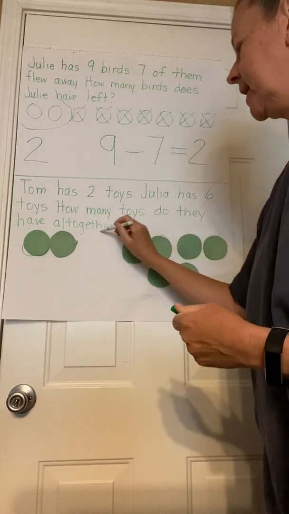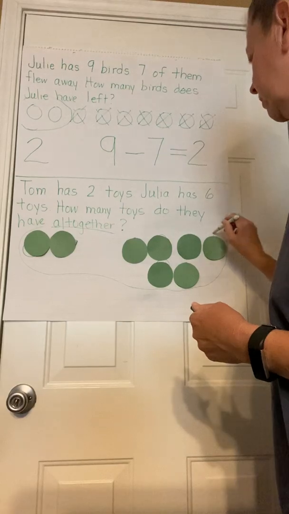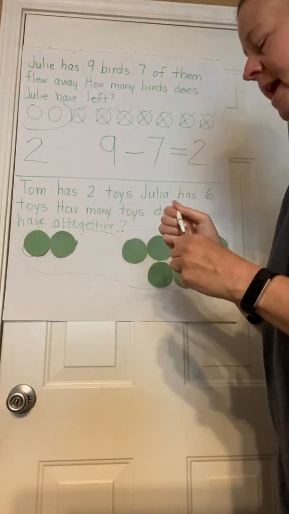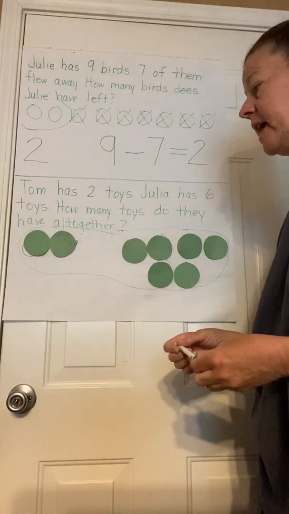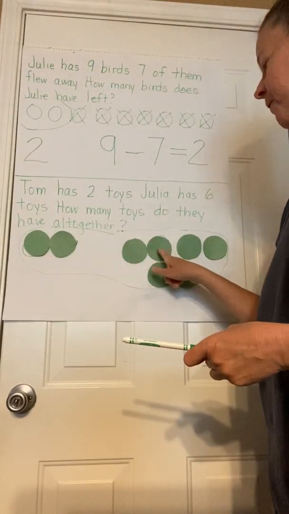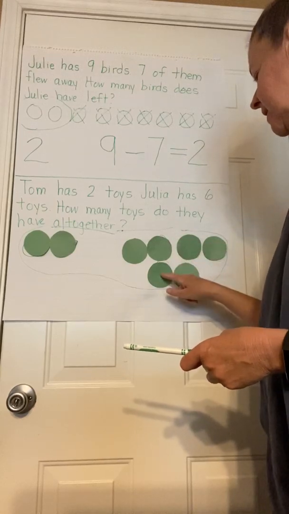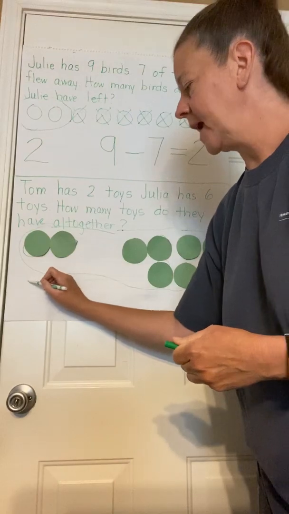So what I tell my kids, when it's all together, we put a big circle around all of them. And then we don't just guess, we have to count how many do they have all together. Ready? 1, 2, 3, 4, 5, 6, 7, 8. So how many do they have all together? 8.